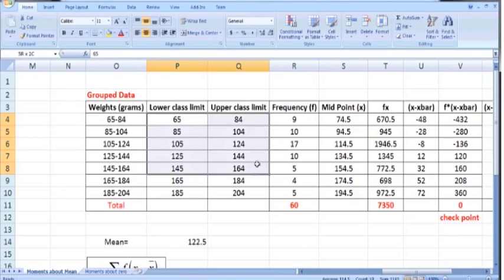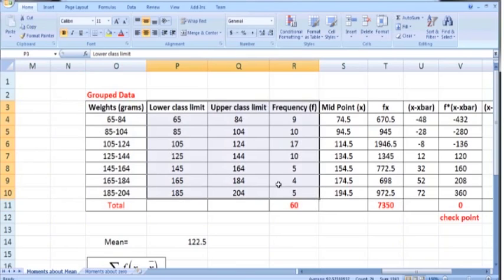This way I will use the cell reference, and this will make our job easy. That is why I have created two columns, one for the lower class limit and second for the upper class limit. So this is our main frequency distribution, and we can skip the first column now.